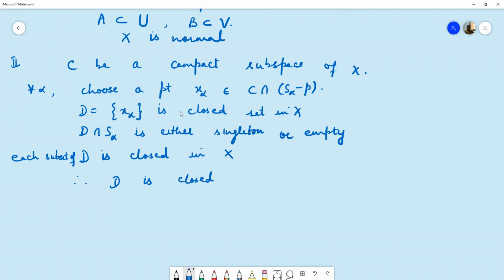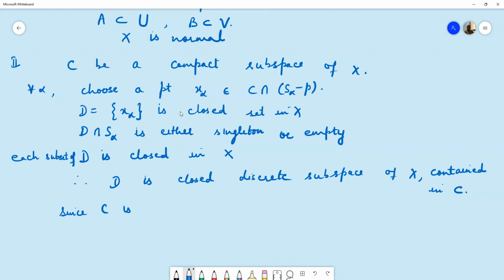So it is a closed discrete subspace of X. And this is contained in C because D is the collection of all the points X alphas and we have chosen points X alphas to be in C. Now we are assuming that C is a compact subspace and we have proved that C contains a closed discrete subspace. But that is only possible if D is finite.